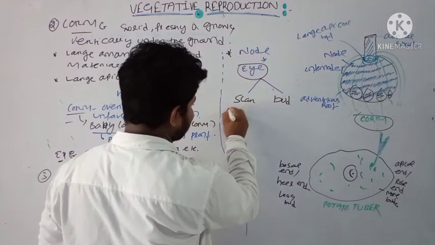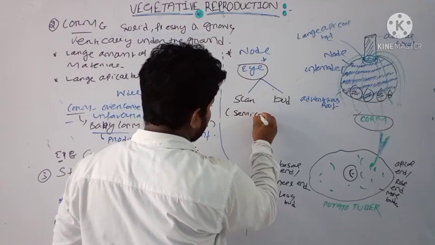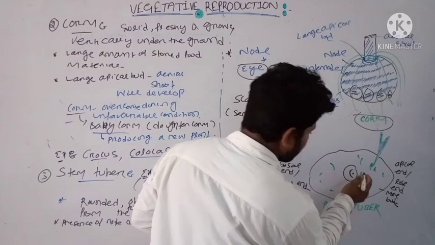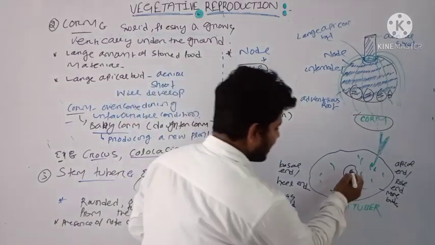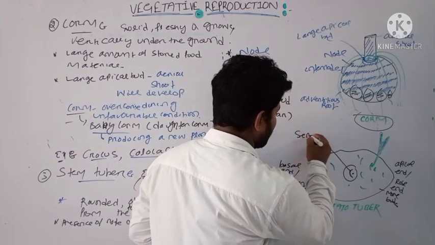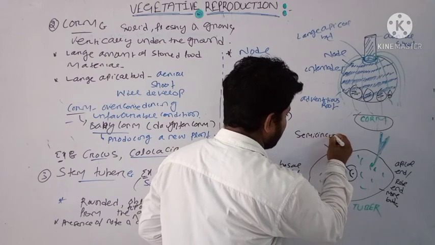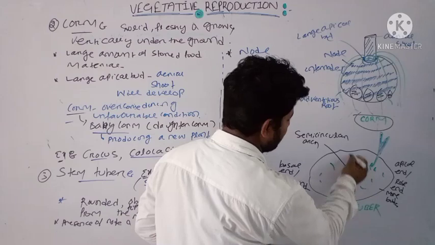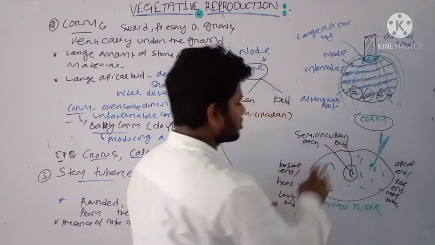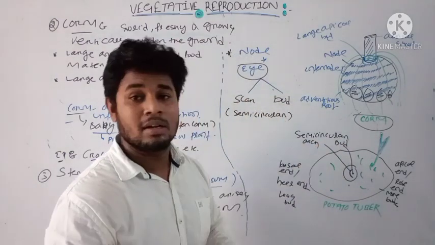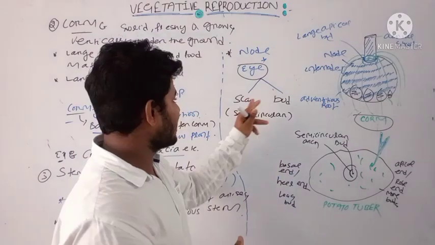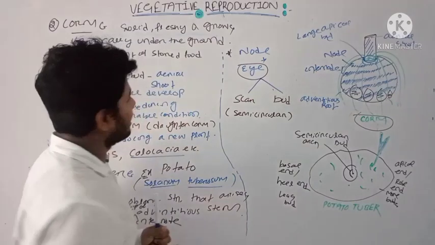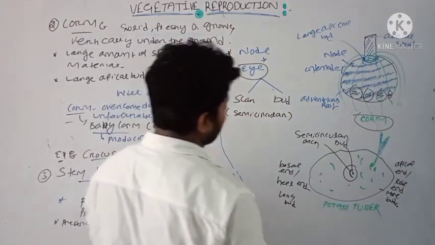The scar is semicircular. Here you can see, this is a semicircular scar, and this is your bud, and these two make up your eye structure.